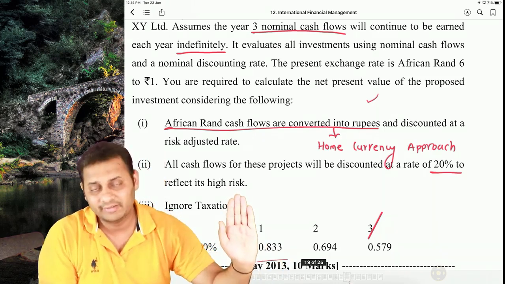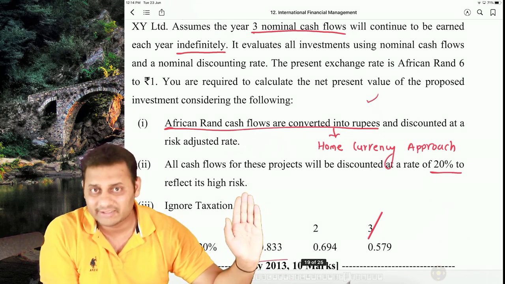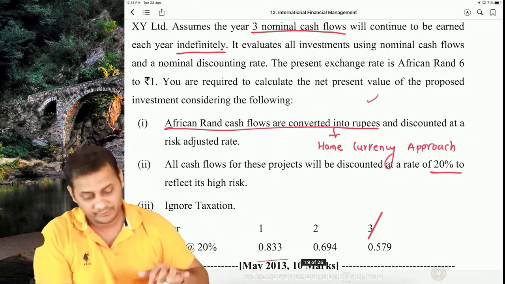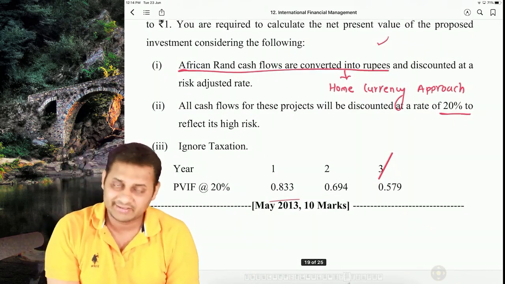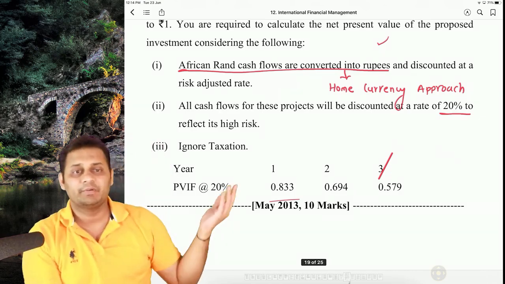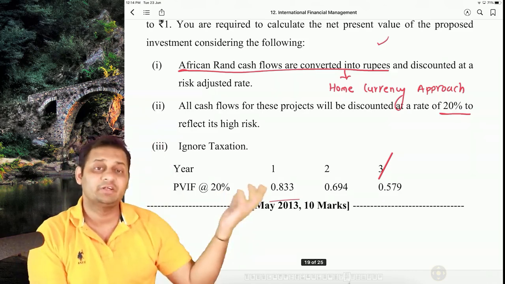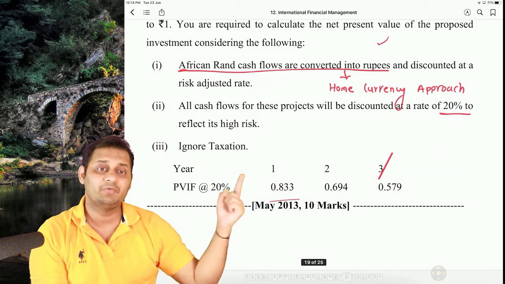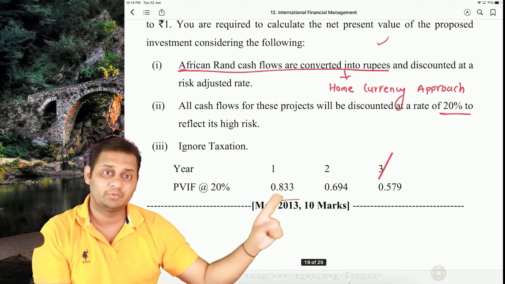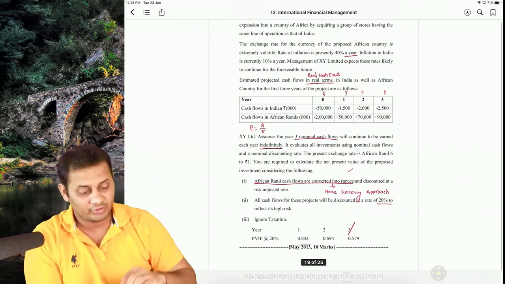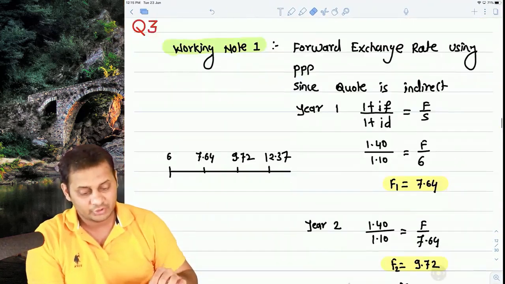In the next sentence, they gave that the risk adjusted rate is 20%, at which you have to discount. In the last part, they said ignore taxation. We ignored the taxation, and present value factors are given. Whenever the present value factors are given, remember that you have to use these rates only up to 3 decimals, because the institute wants everyone's answer to be the same. So how did we start?